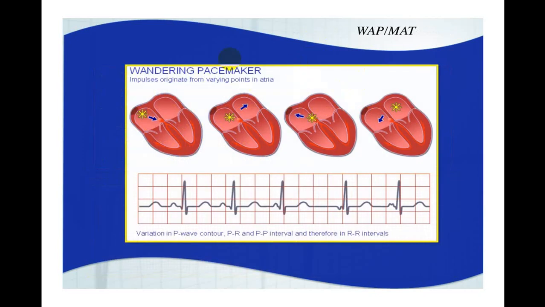You can see similarly here, the RR interval is changing, so it is irregularly irregular. P waves are all different shapes. See, this is upright small, this is a different shape, this is a different shape. The PR interval is different. This is of a different shape, this is of a different shape. All QRS complexes are narrow. This is wandering pacemaker.